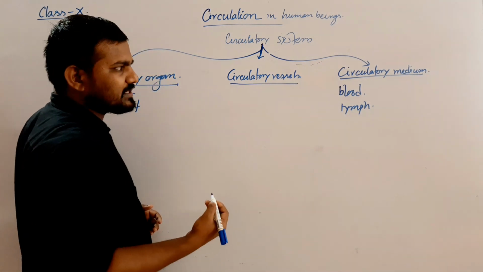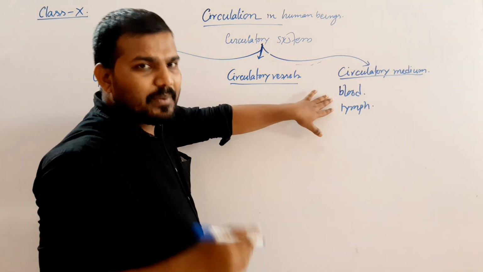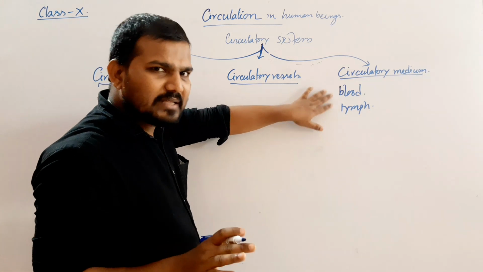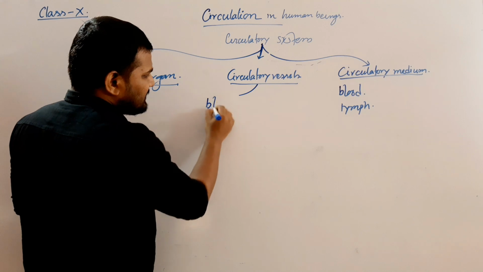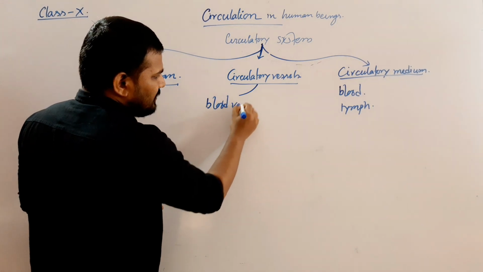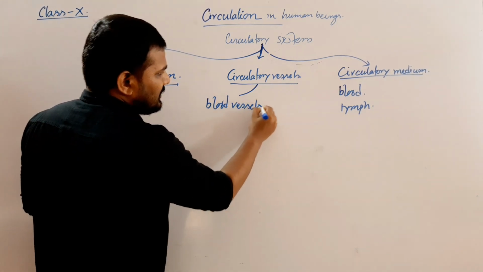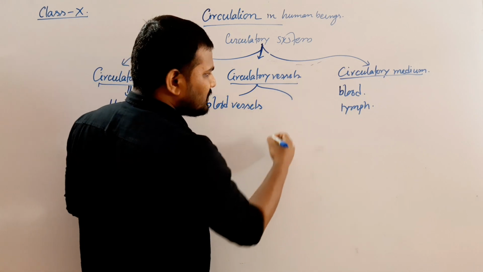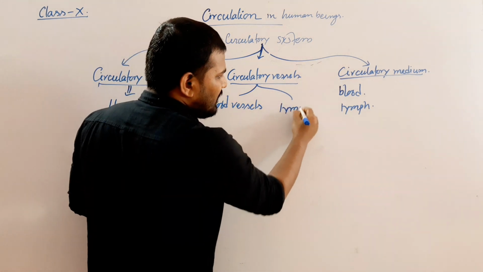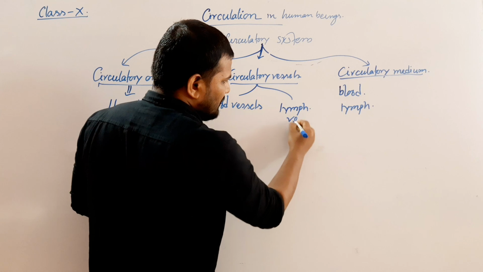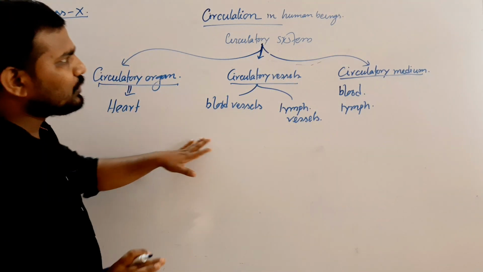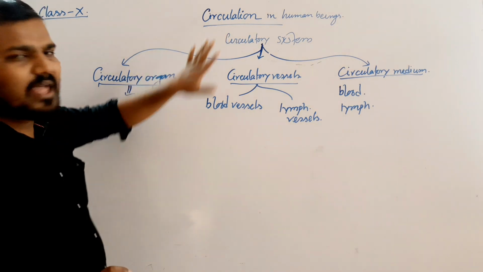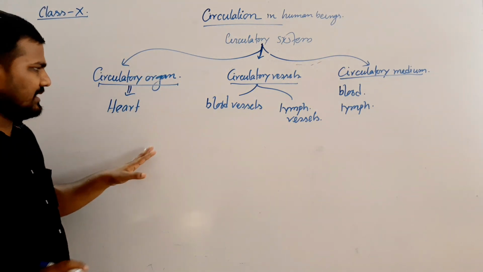The vessels within which the blood circulates are known as blood vessels, and those within which the lymph circulates are known as lymph vessels. Generally these are the systems within which the circulation takes place. Now we are going to discuss in detail.